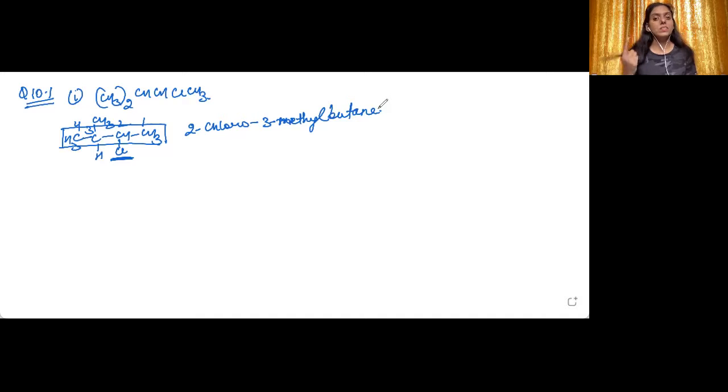Now we need to tell what is the type of this halide. The type of this halide is secondary alkyl halide. Now, why alkyl halide? Because the halogen atom is attached to an alkyl group. Why secondary? Because the carbon which is carrying the halogen is further attached to 2 carbon atoms, this one and this one. So it is a secondary alkyl halide. Let's move into the second part of this question.